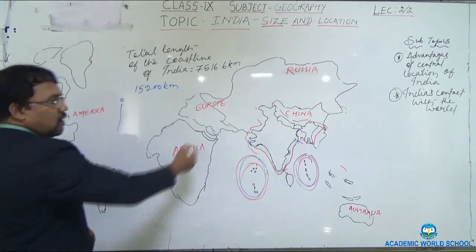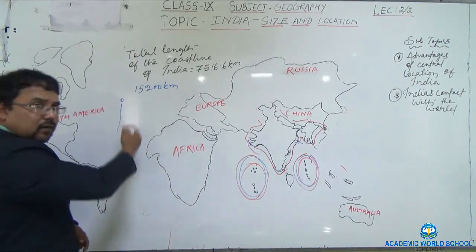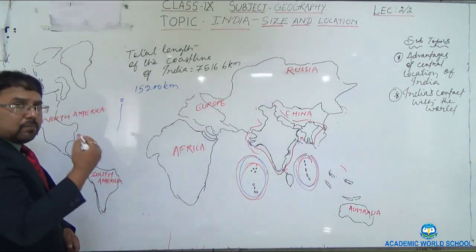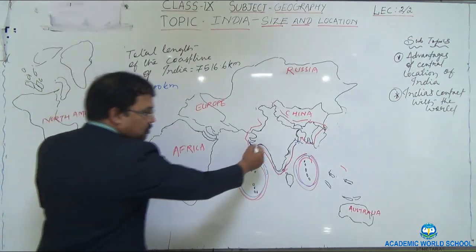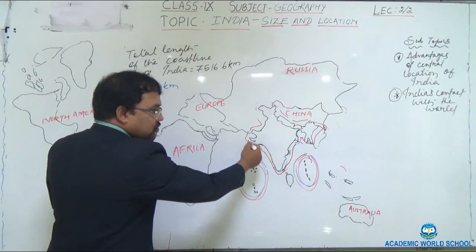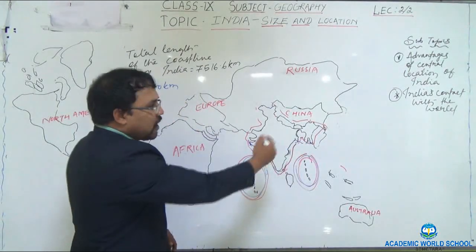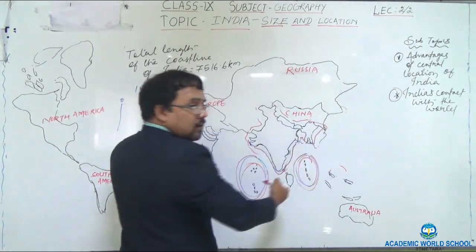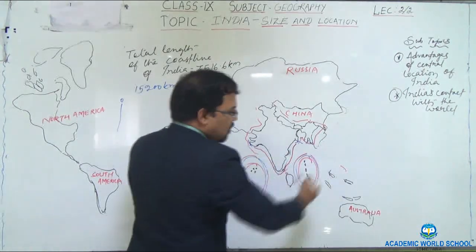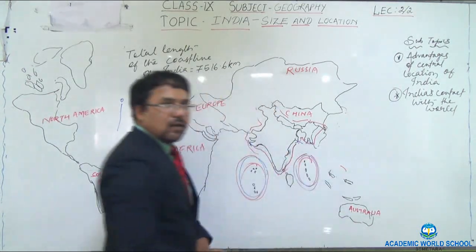All these continents and countries can easily be visited from this coastline. And from the eastern coastline, you can visit Eastern Asia, then Southeast Asian countries, then Australia as well.